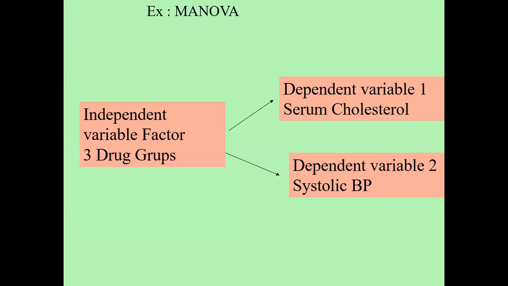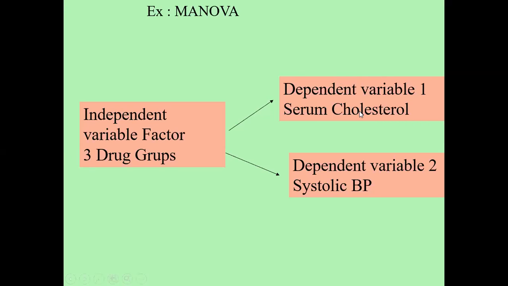Suppose we conducted a clinical experiment. Suppose there are three drug groups. We want to see whether the mean serum cholesterol level of three groups is similar or not. This is one dependent variable. Another dependent variable we are considering is the systolic blood pressure. Whether the mean of systolic blood pressure of three groups is similar or different. So this design is multivariate analysis of variance because simultaneously we are considering two dependent variables.